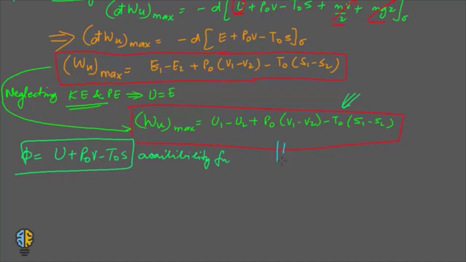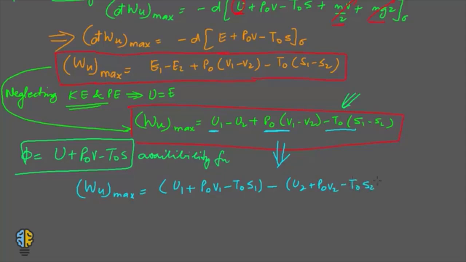If you rewrite this, you get WU max equal to U1 plus P naught V1 minus T naught S1, minus U2 plus P naught V2 minus T naught S2.